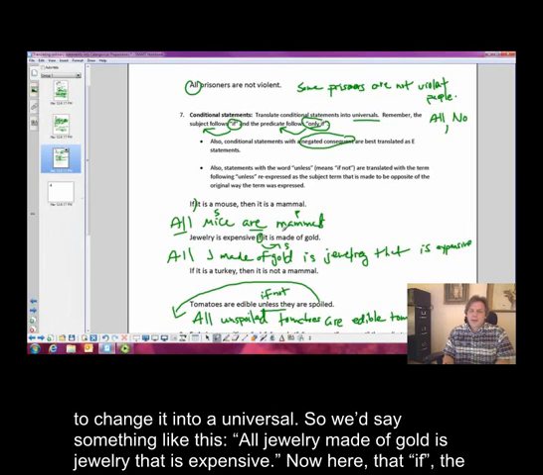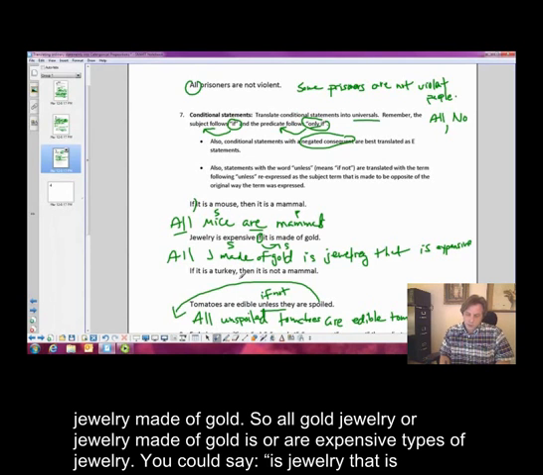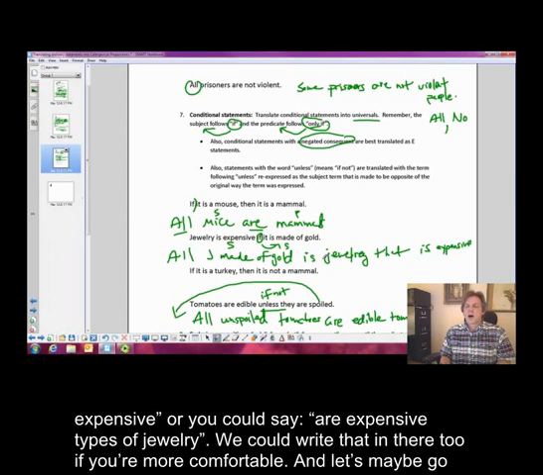Okay, now here, that if, the subject follows that. So when you convert the conditional to a universal, this has to be your subject class. And basically, it's talking about jewelry made of gold. So all gold jewelry or jewelry made of gold is or are expensive types of jewelry. You could say is jewelry that is expensive, or you could say are expensive types of jewelry.